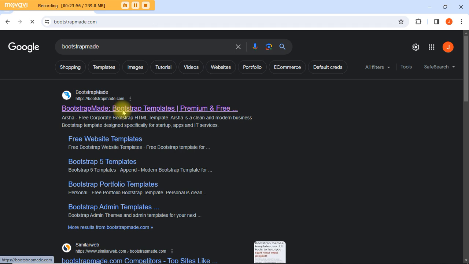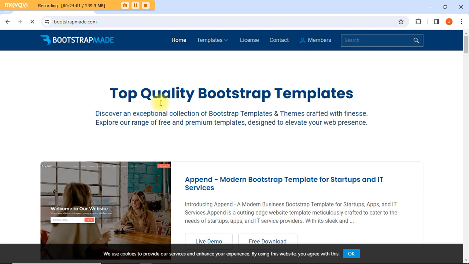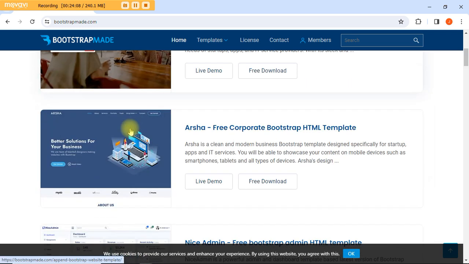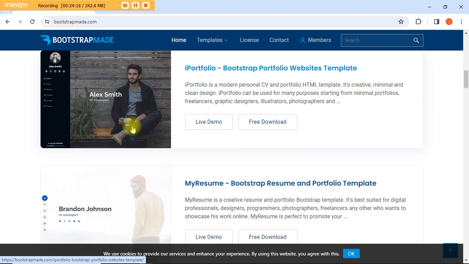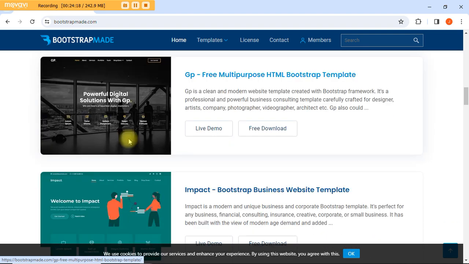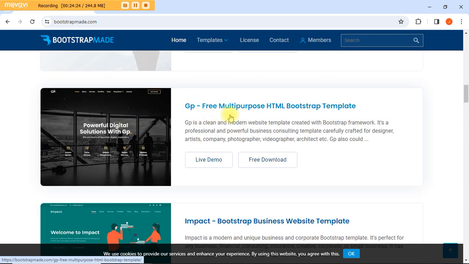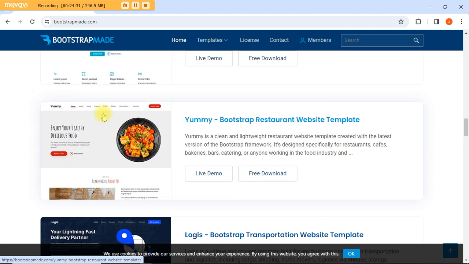So what we'll do now, so that we will not talk too much, okay, we'll go here and click on Bootstrap Made. Okay, and here this is the site. All right, now look at all this. These are templates. Okay, so let's say you have a client that you want to build a site for. All you need to do is come here and go through all of these sites. Look at this, very beautiful. Okay, this one is called GP, a free multi-purpose HTML Bootstrap template. Look at them, all beautiful, depending on what you want to build.